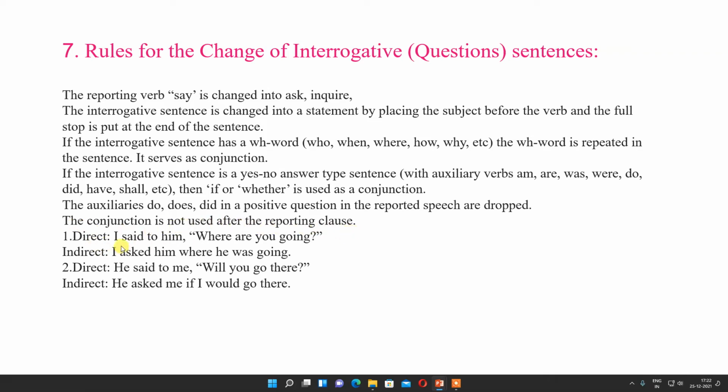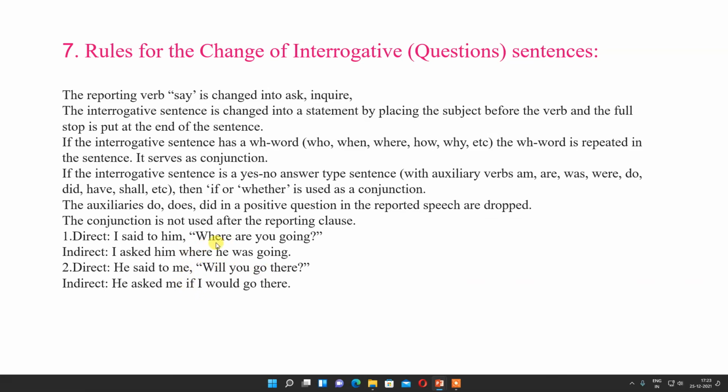For example, I asked him, "Where are you going?" I asked him where he was going. So now "where" is used as a connector. Okay. He said to me, "Will you go there?" He asked me if I would go there. So here the question is of yes/no type, so it is connected with "if."